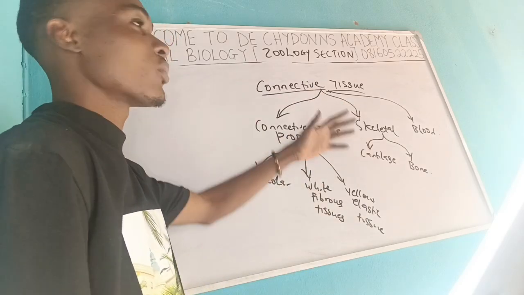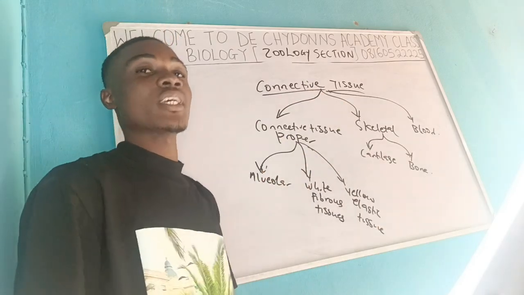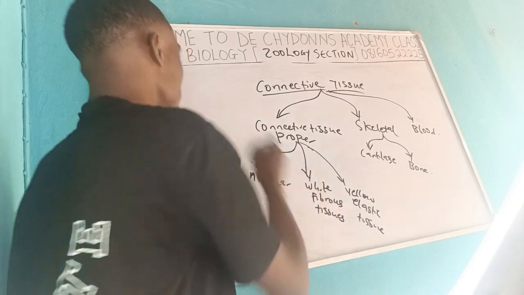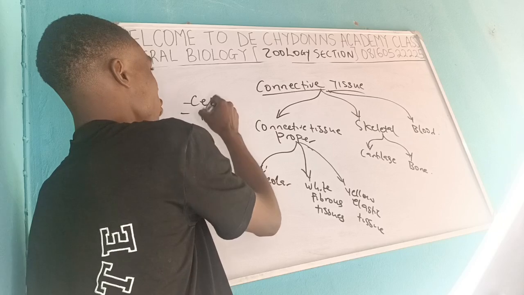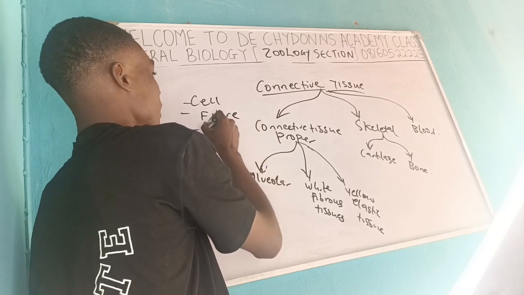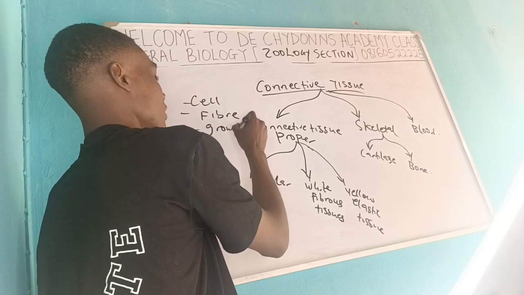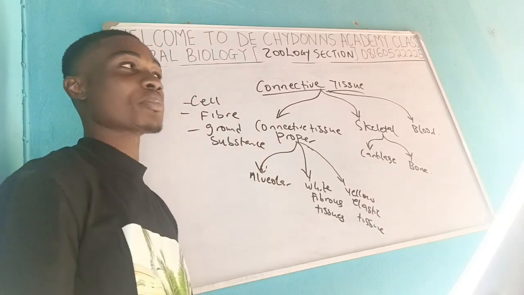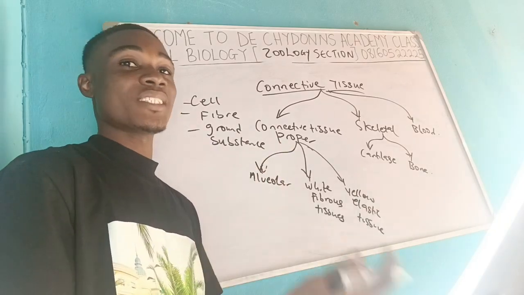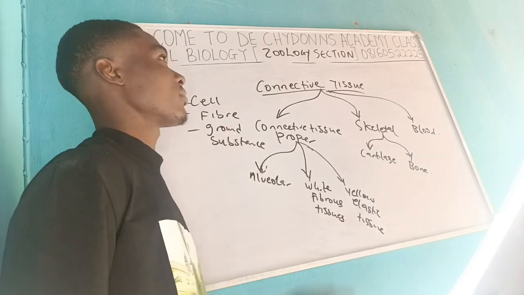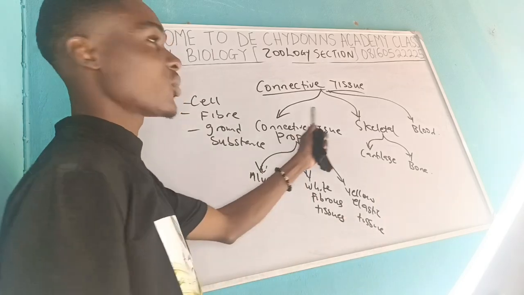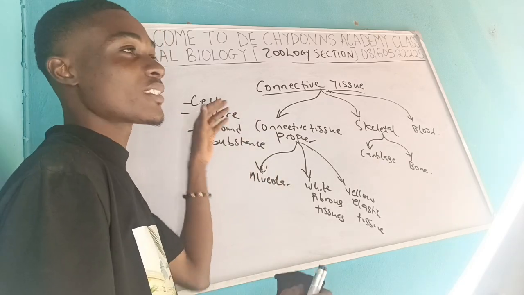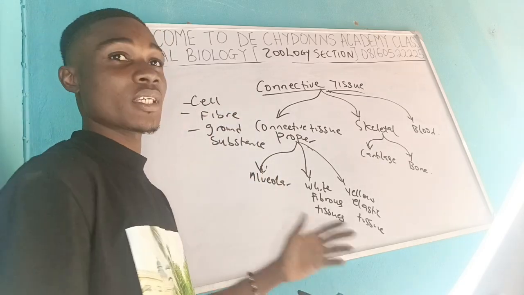Connective tissues, we know, help to gather cells in their specialties. And it is desirable to know that each connective tissue is made up of the cells, the fibers and the ground substances. The ground substances can also be called the extracellular materials that make up the connective tissue. So each connective tissue that we shall be discussing has these three things. The varying degree of these things determines the particular connective tissue we are talking about.